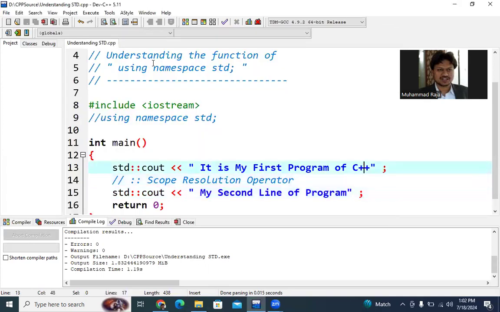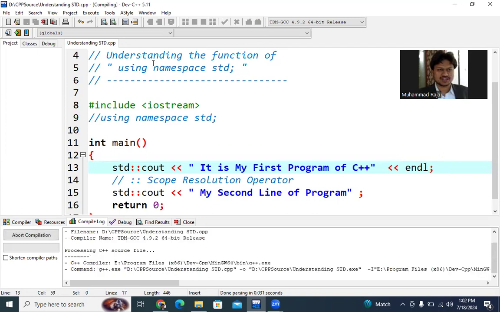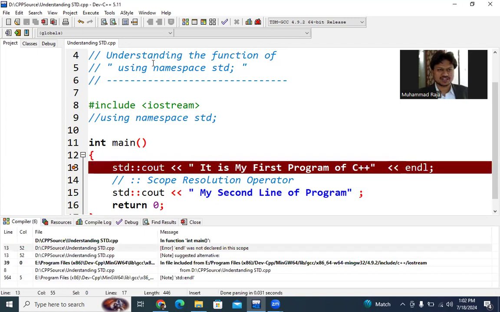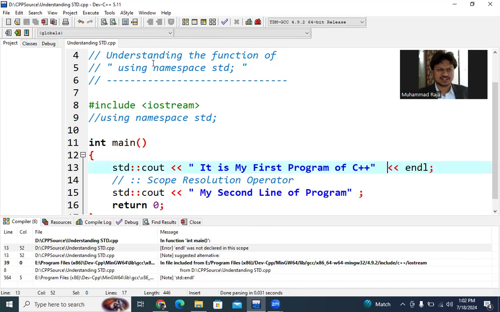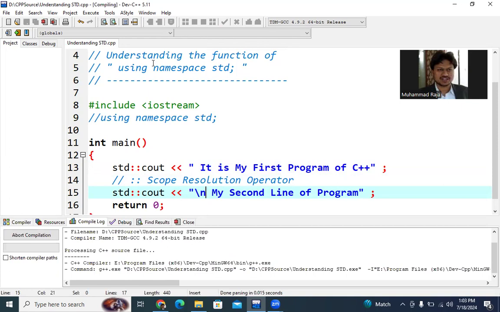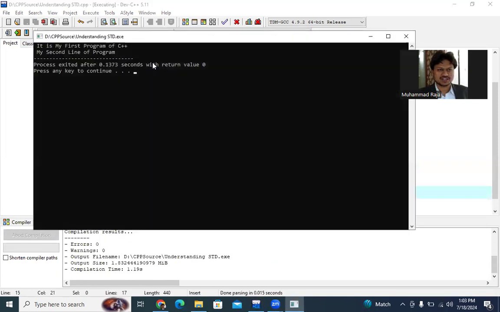If you want to end a line, you have to write endl after this, before the semicolon. endl means I'm ending that line. We are going to escape sequences in lecture 3, where we will discuss these escape sequences in detail. Or in the beginning, we can also use the escape sequence slash n to go to the next line. And again, F9, 0 warnings, and then run.